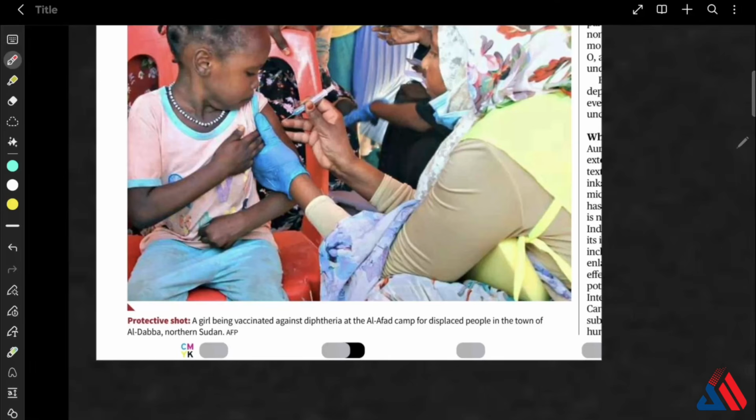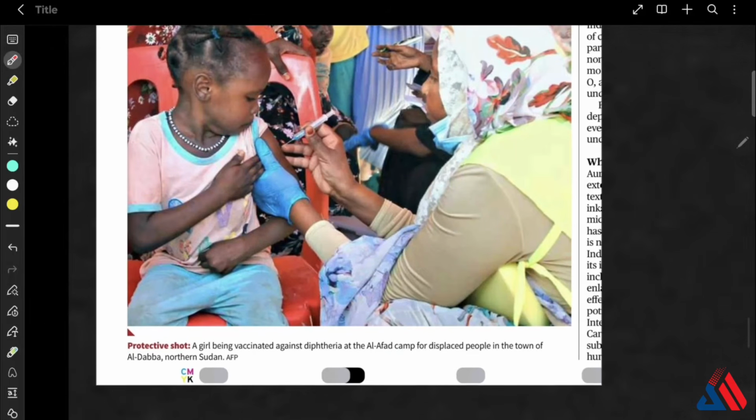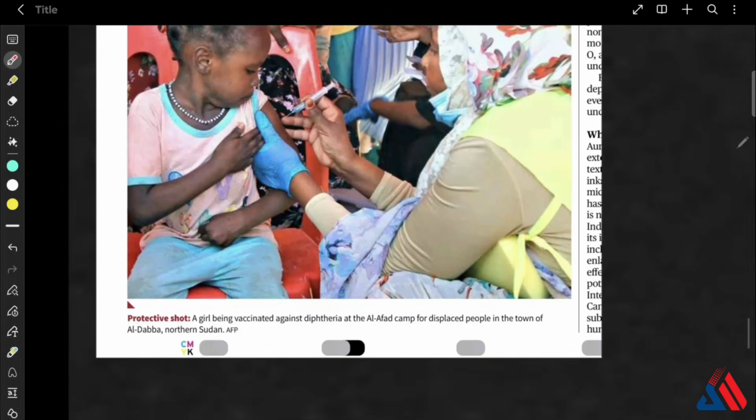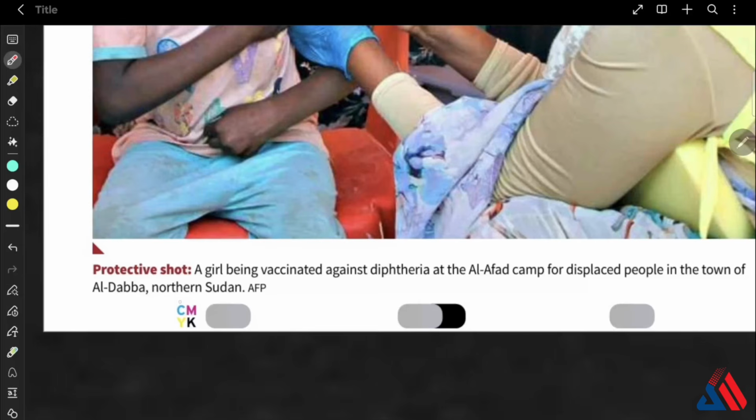Okay, the photo shot of the day: here a girl is being vaccinated, and this is very important. Al Afed camp for displaced people in the town of Al Daba, northern Sudan.